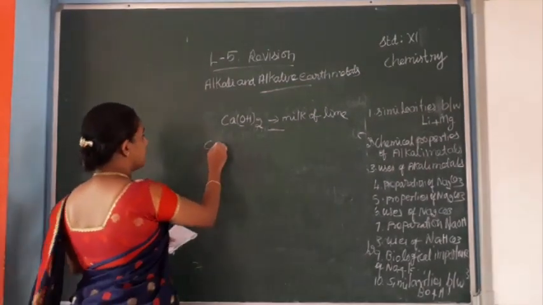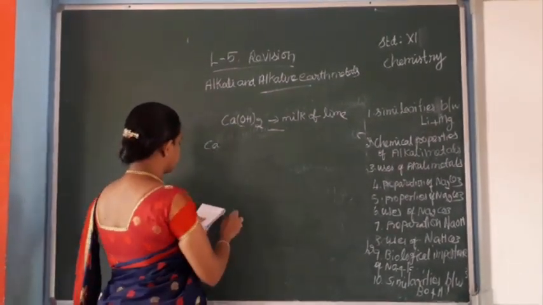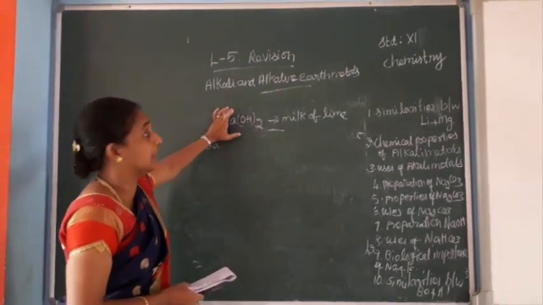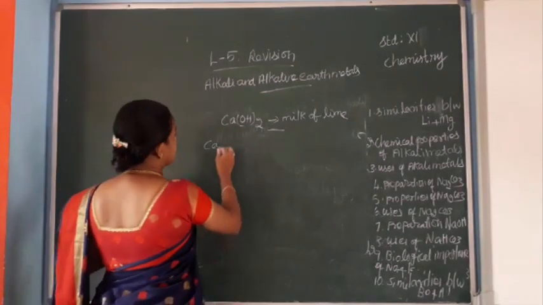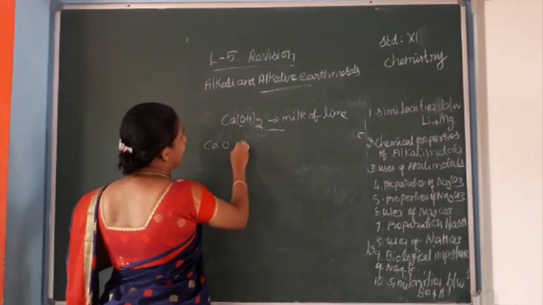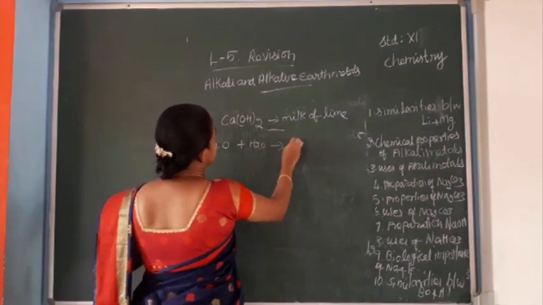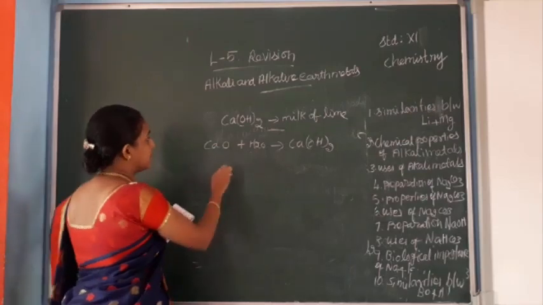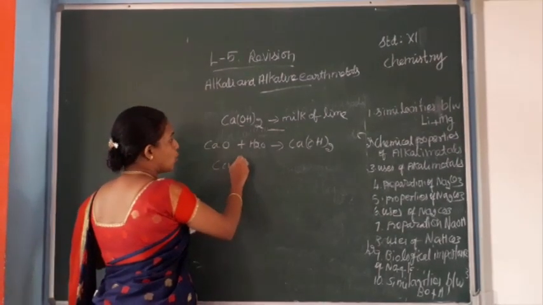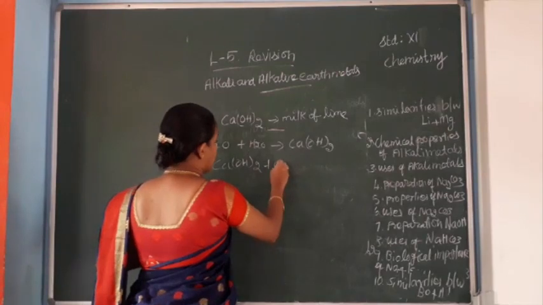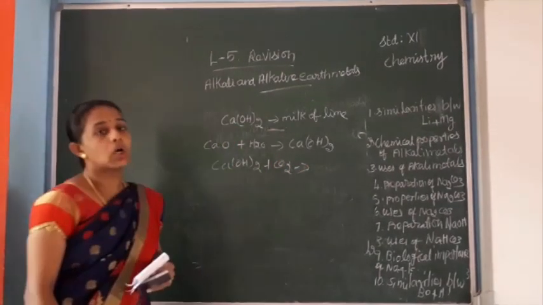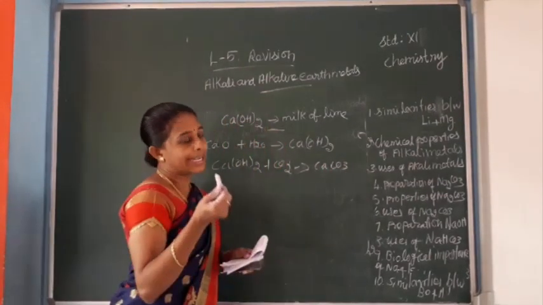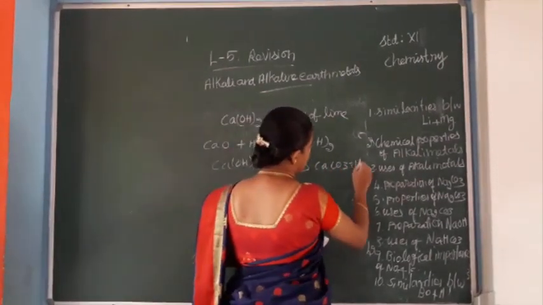We have already seen the preparation of calcium hydroxide: quicklime reacts with water, and we get slaked lime, Ca(OH)2. Then the properties of slaked lime: Ca(OH)2 plus carbon dioxide gives calcium carbonate, which is chalk. This reaction is used for the preparation of chalk.